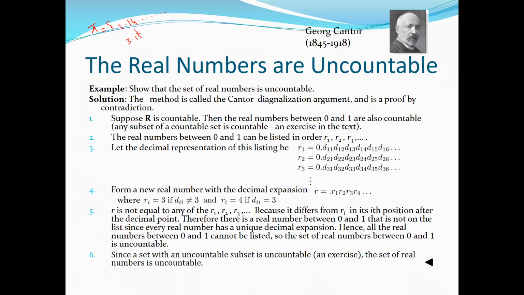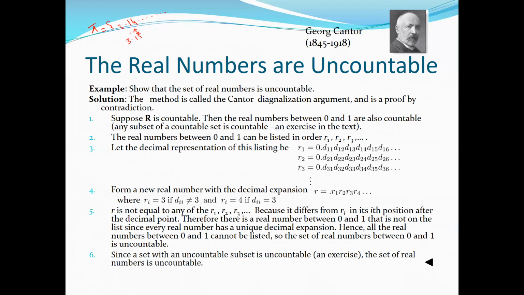Between 3.14 and 3.15, we have infinite numbers. Since there are infinitely many numbers, we cannot map these numbers to the natural numbers. That's why we say that this is uncountable.